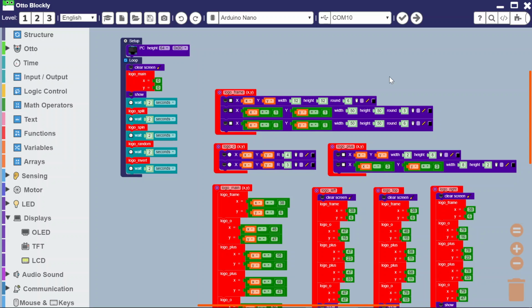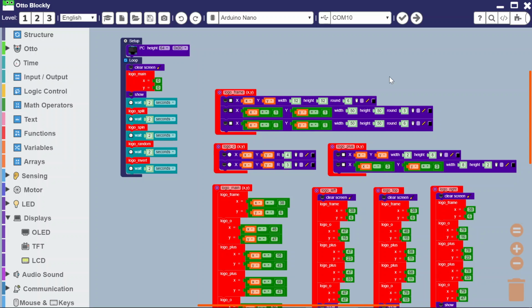This is a very quick demonstration of how you can use animations in the new release of Otto Blockly. So things have been made much easier, so the animations are much smoother, but you do have to be careful that you remember to update the screen once you've actually written the shapes or the text that you want to be presented on your OLED.